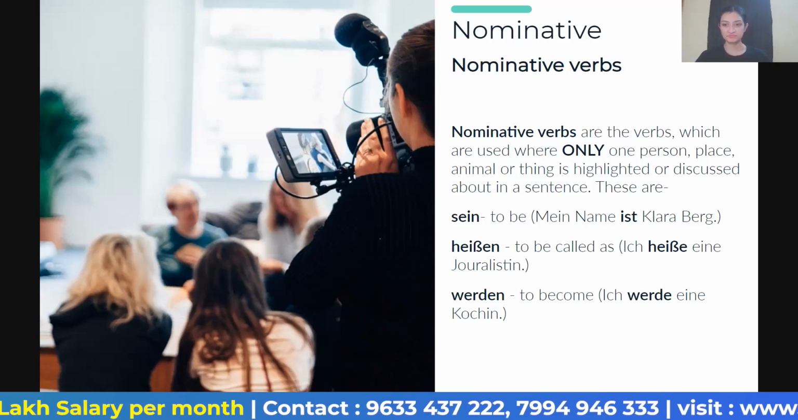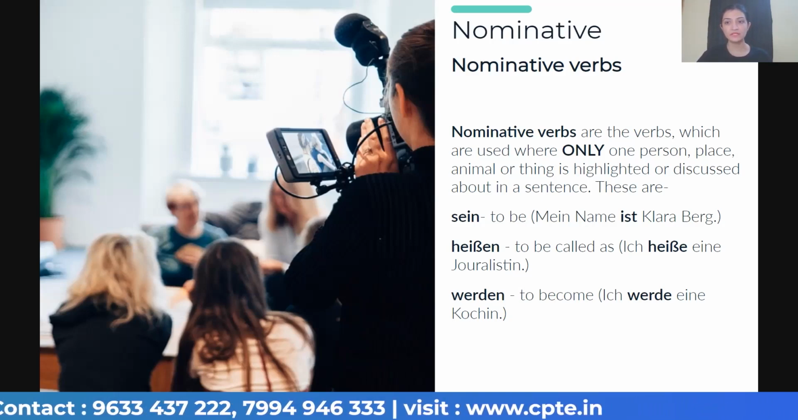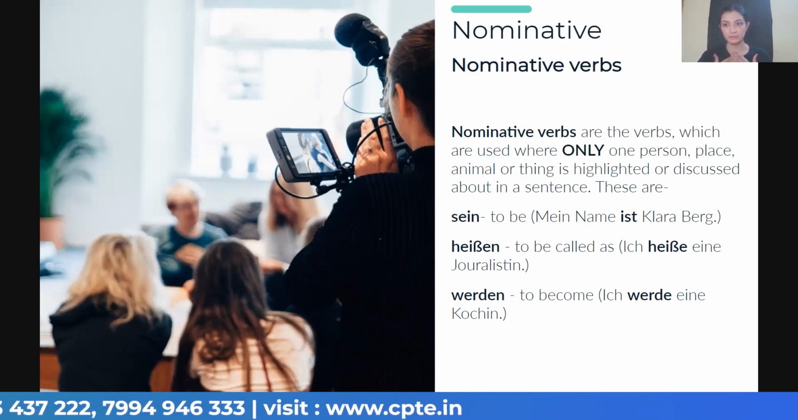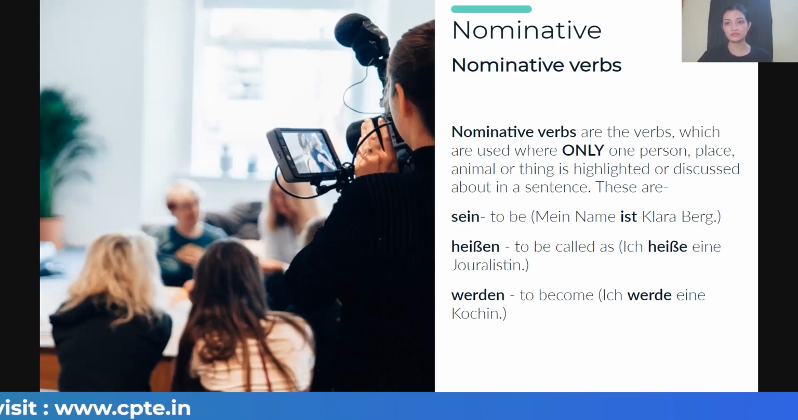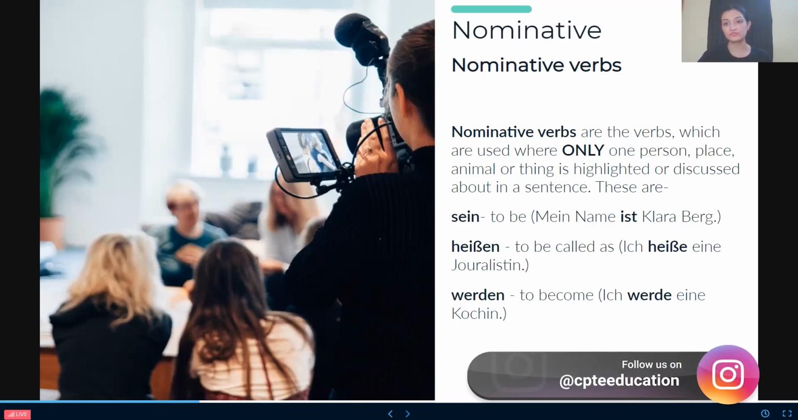So people, here you can see in the first example, my name is Clara Berg. Here only Clara Berg is coming. We are only talking about her name. There is no other person, only Clara is there. So that is the reason ist is a nominative verb, because there is only one subject, which is my name, and the answer came as Clara Berg.